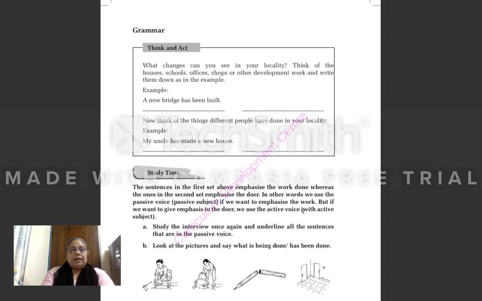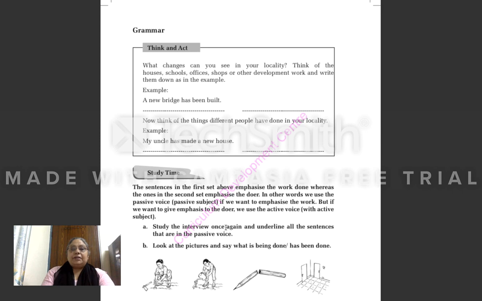Active voice means in which we give more emphasis on the doer who is doing the work, in which subject is before the object. And in passive voice, the object is before the subject. It means we give emphasis on the work done in passive voice. So the first set of sentences are your passive voice. And in active voice, we give emphasis on the subject, that is the person who is doing the work. So the second set of sentences will be your active voice. Okay. This already we have done 2 times now.